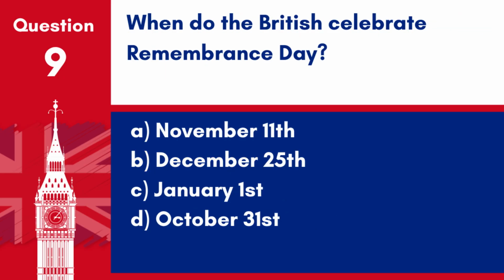Question 9. When do the British celebrate Remembrance Day? A. November 11th. B. December 25th. C. January 1st. D. October 31st. Answer: A. November 11th. The British celebrate Remembrance Day on November 11th.